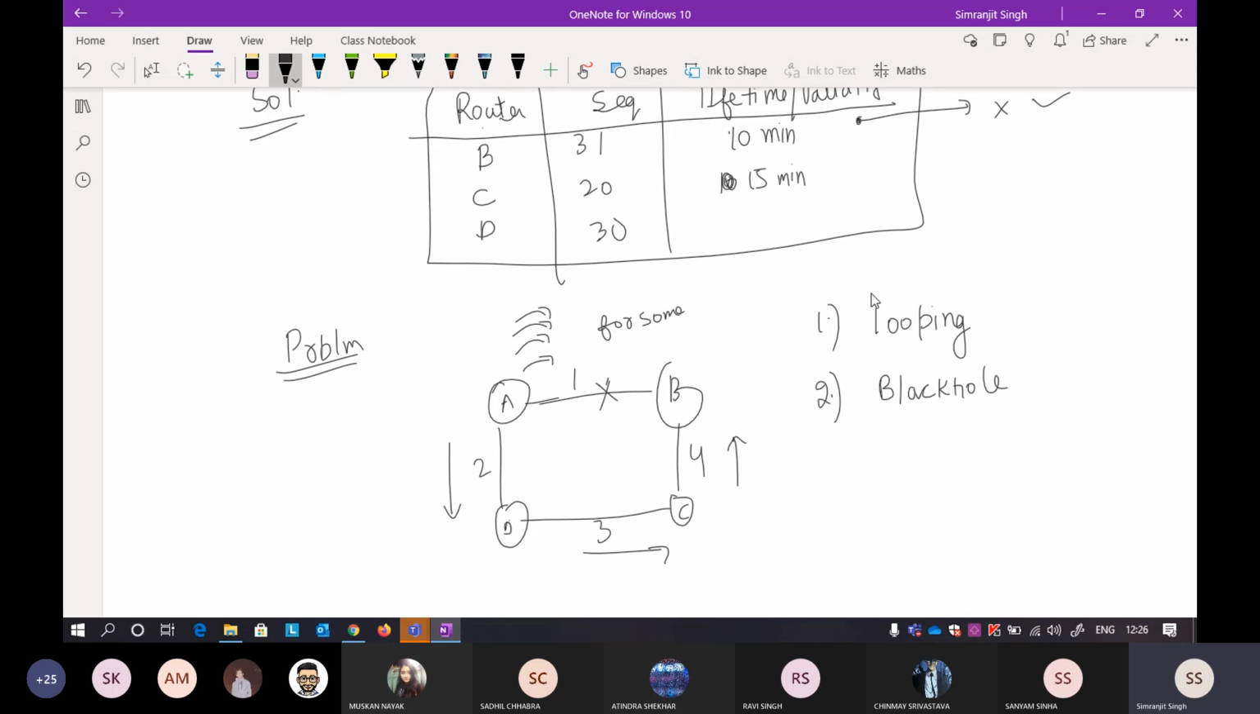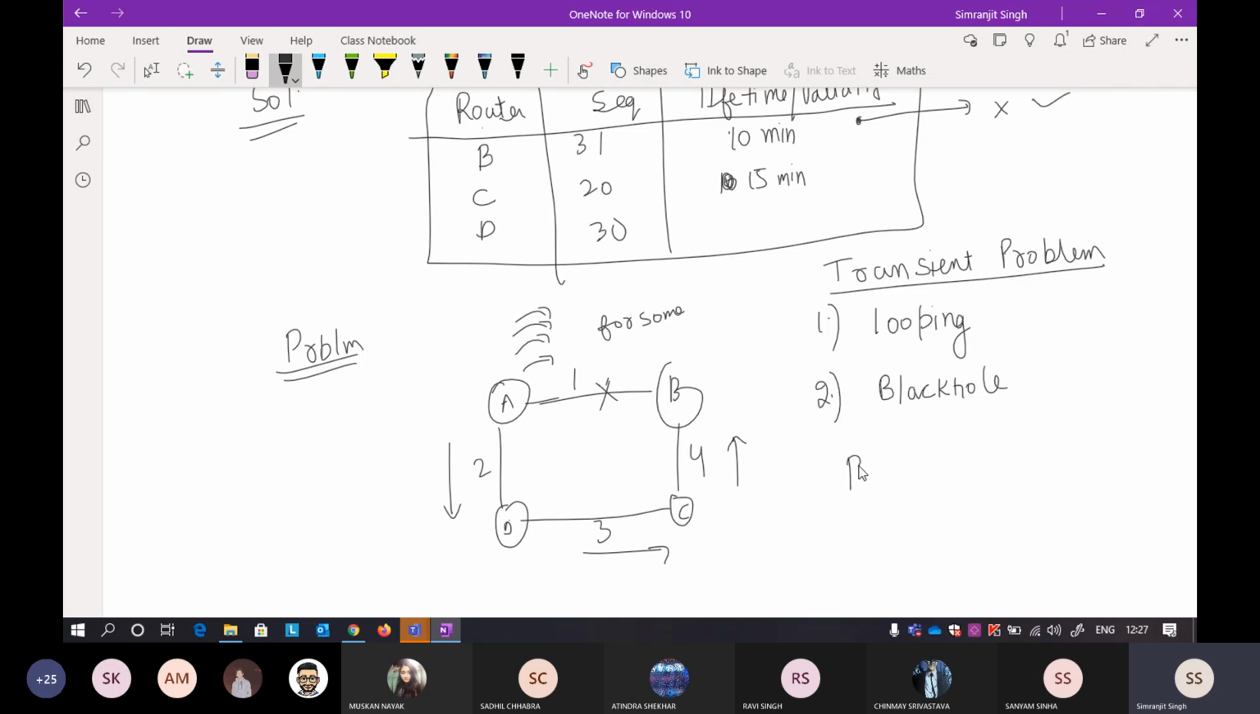Okay, so now these two problems are referred to as transient problems. Transient problem means that it solves itself. It does not need human intervention. These are also referred to as temporary problems. They will not last for very long. It will solve itself after some time, it will correct itself after some time.